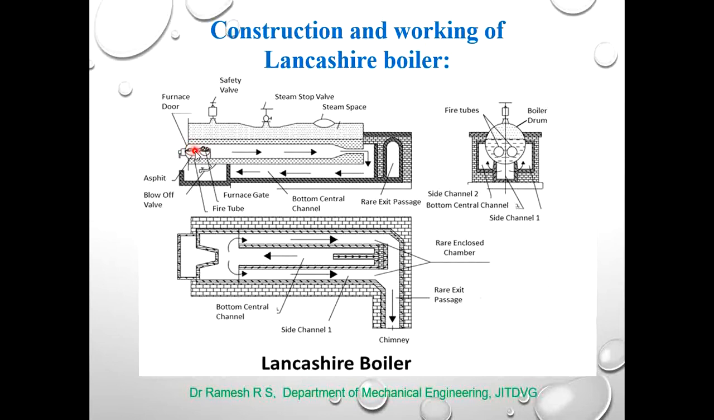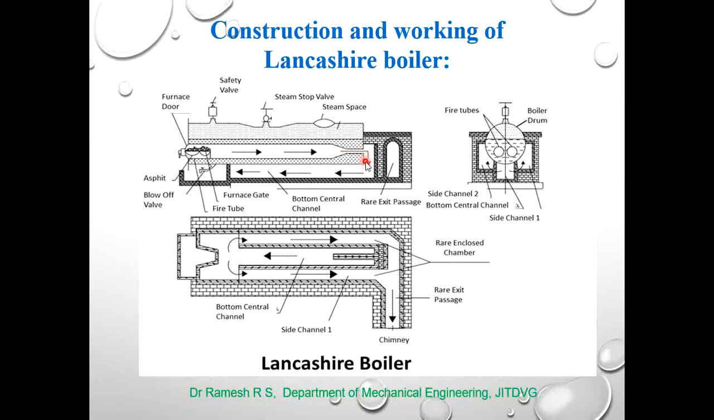Sufficient air is passed toward the boiler cell or toward the fire tube. Then the combustion of the fuel takes place here, releasing the flue gases. These flue gases move from the front end to the rear end. This we call the first run. When the flue gases move from the front end to the rear end, the portion of the water near there gets heated and converted into steam.